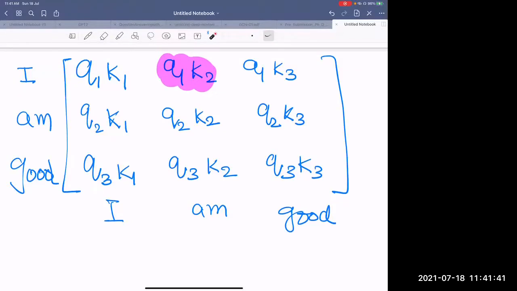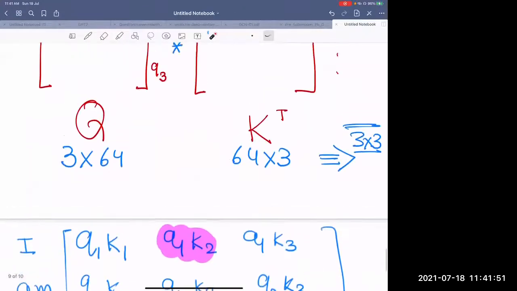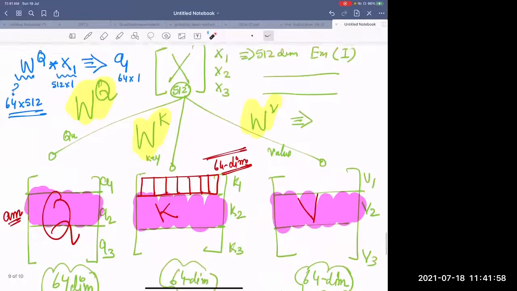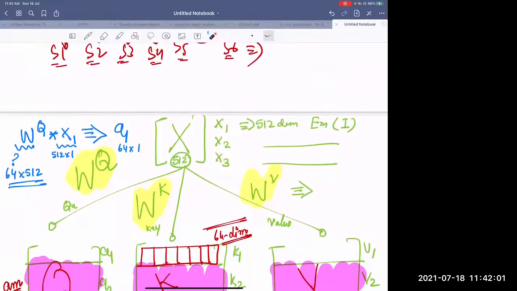Please ask questions over here. Before we proceed, do you mind revisiting one of the dimensions of the matrix, 3 by 64, especially how it came to be? Yeah, I got it up to 512, but I'm not sure. No, so let me show. This is 512, the input representation: each and every word has a 512 dimensional representation. Is this okay?